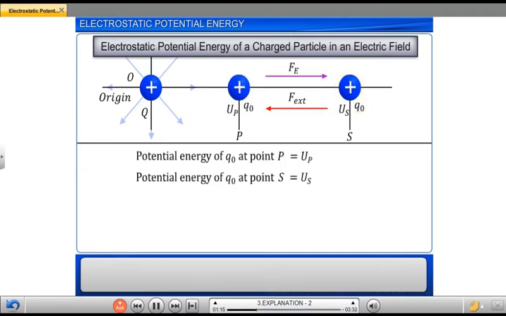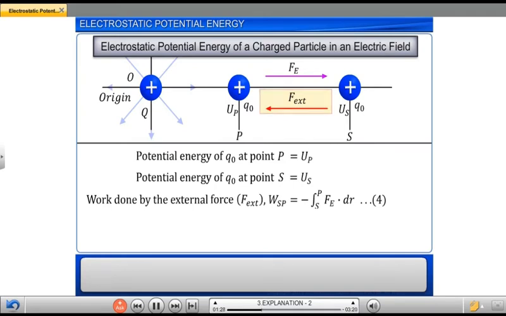Let the potential energy of the charge Q0 at points P and S be UP and US respectively. The work done by the external force F, as given by equation 4, is also equal to the difference in the electrostatic potential energies of the charge Q0 at the points P and S in the electric field.